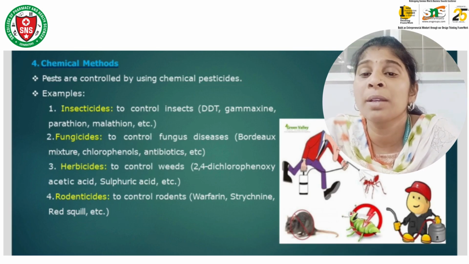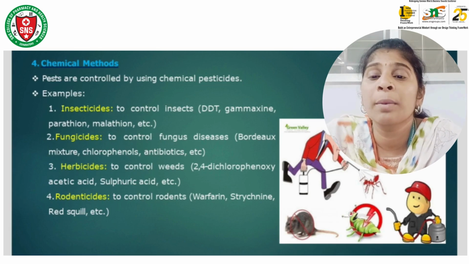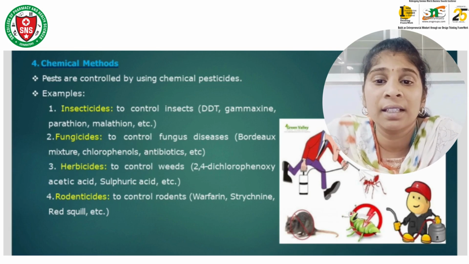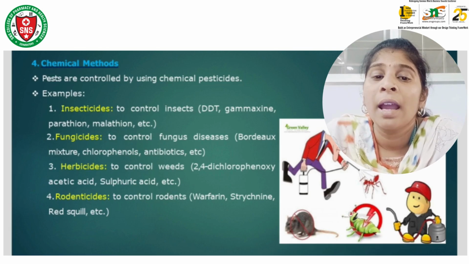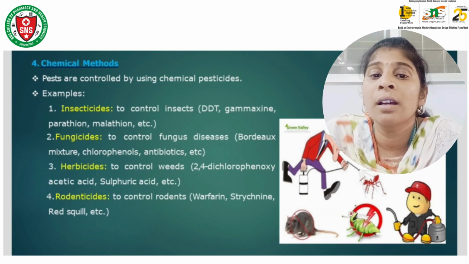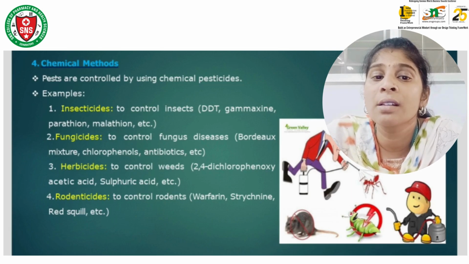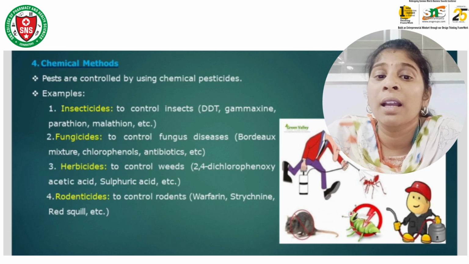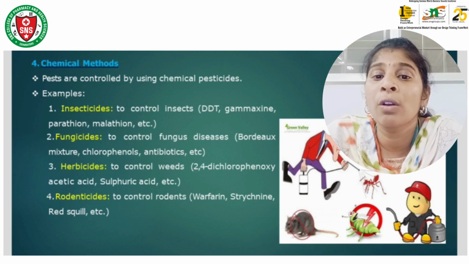And finally, coming to the chemical methods, pests are controlled by using chemical pesticides. For example, insecticides control insects, and examples of insecticides are DDT, Gammexane, Parathion, Malathion, etc. Fungicides control fungal diseases which affect the plants, and examples are Bordeaux mixture, chlorophenols, antibiotics, etc. And herbicides control weeds, such as 2,4-dichlorophenoxyacetic acid, sulfuric acid, etc.